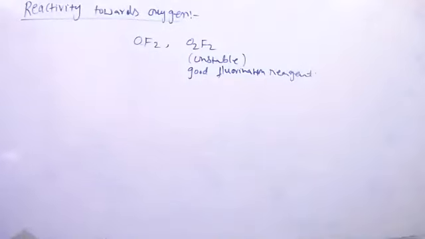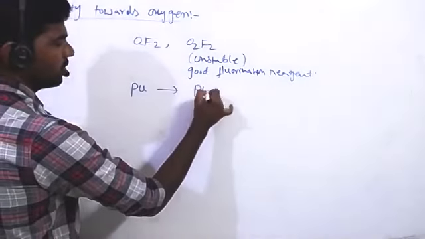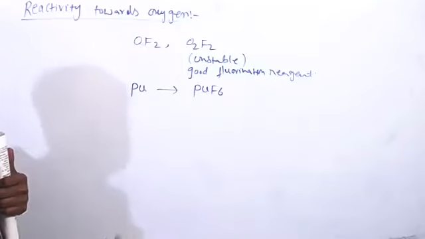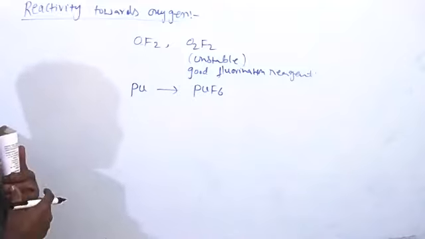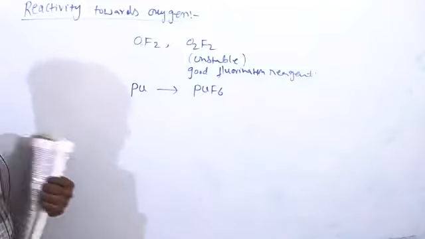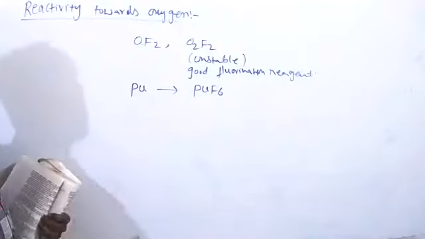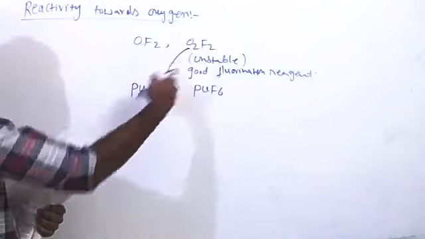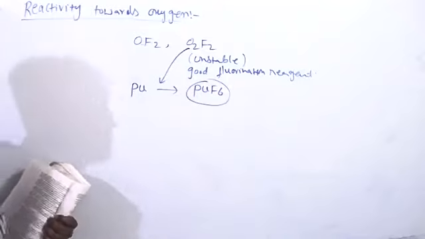O2F2 oxidizes plutonium to plutonium hexafluoride. The element plutonium, a radioactive element, can be converted to plutonium hexafluoride. This process is used in the separation of plutonium from spent nuclear fuel. In nuclear reactors, some waste is produced. To collect plutonium from that waste, O2F2 is passed, and it easily reacts with the plutonium, forming plutonium hexafluoride. Then we can separate it easily.